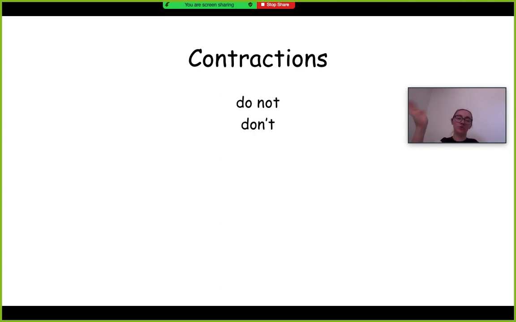So we talked about this before. There are contractions. A contraction is two little words that get squished together and make one word, right? And one of the ways that we know it's a contraction is this little line right here. So do not can be don't.